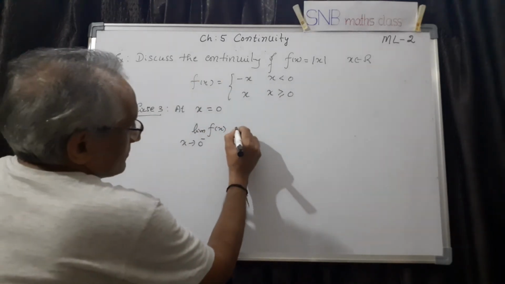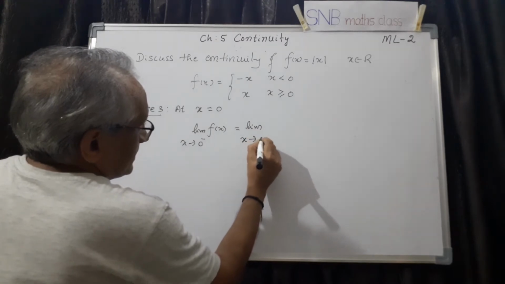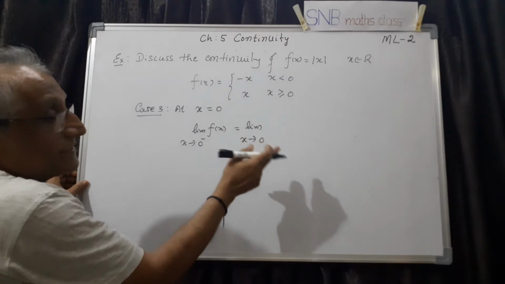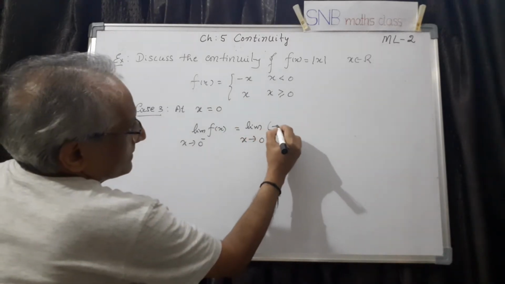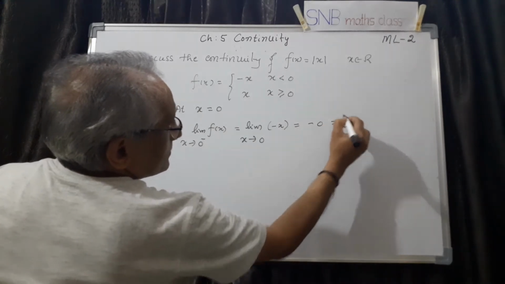We have done this question actually in the last lesson also. x tends to 0 minus means it is less than 0, therefore I have to write minus x. So this is minus 0, this is 0.